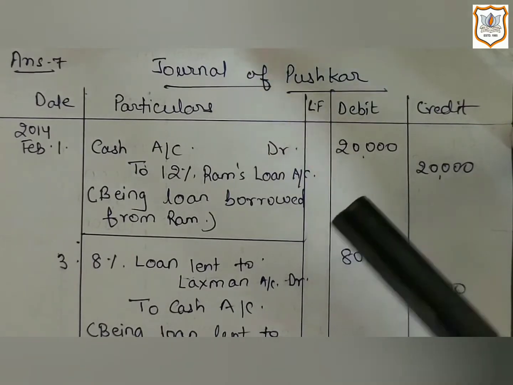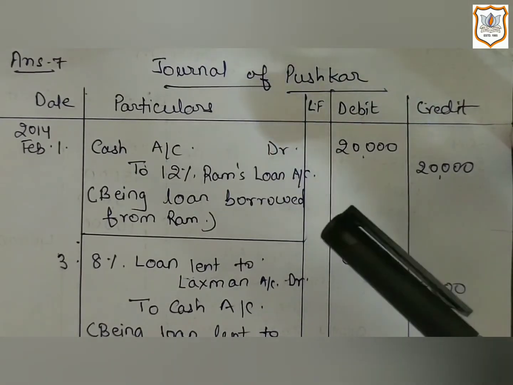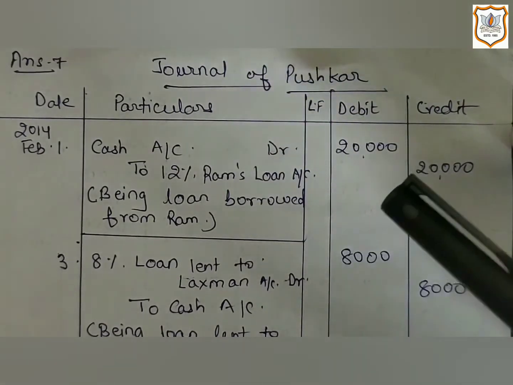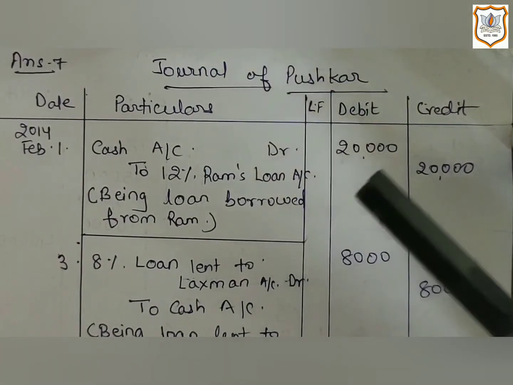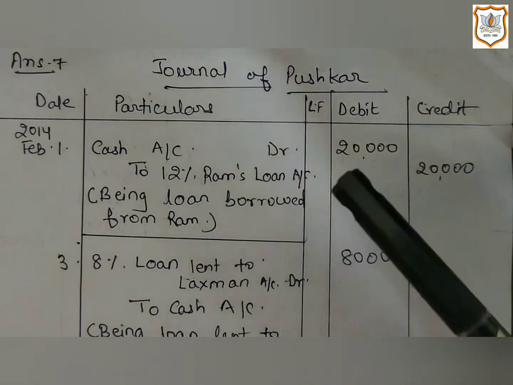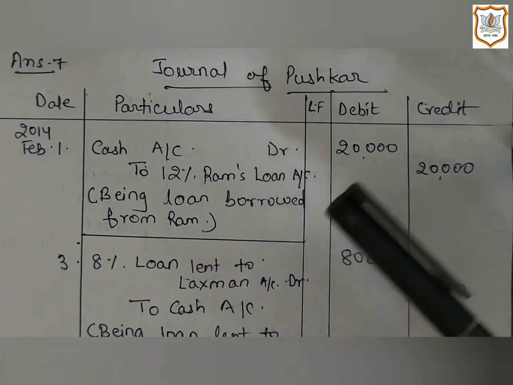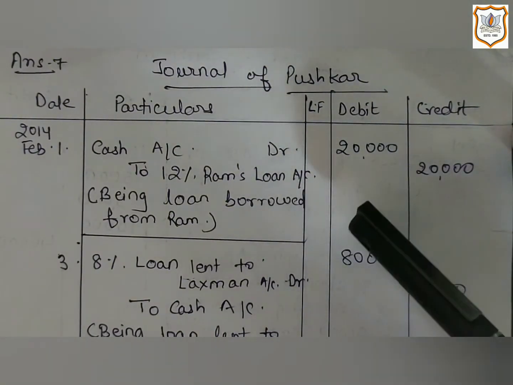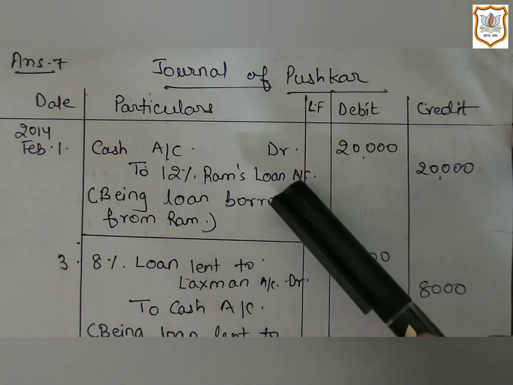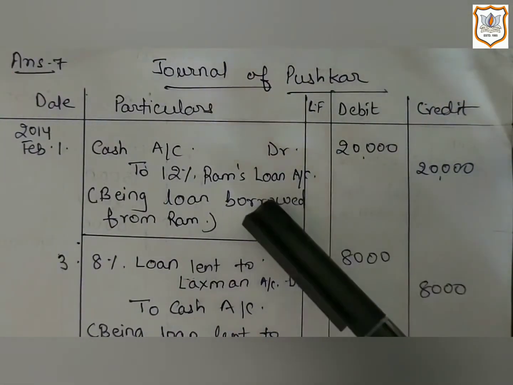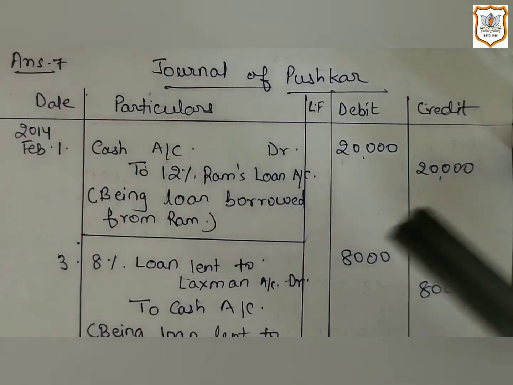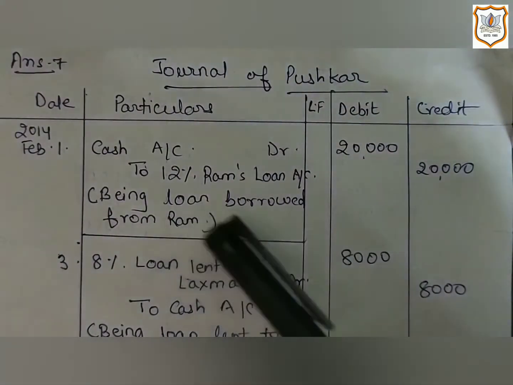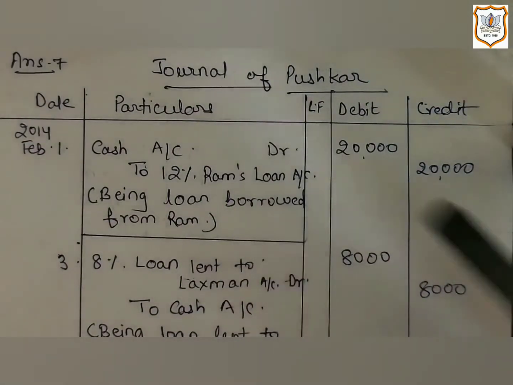As the loan is taken for business and the business has to repay it in future, in this way it is a liability of the business. And the nature of liability is credit. If there is an increase in liability, then the liability account will be credited. So 12% Ram's loan account will be credited. Then we will write the narration, being loan borrowed from Ram.